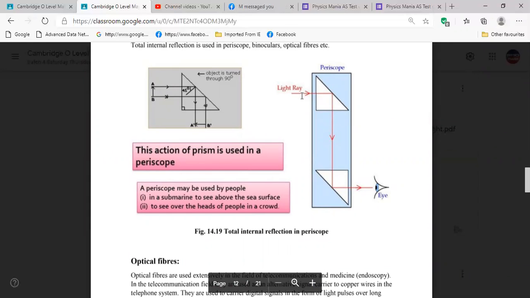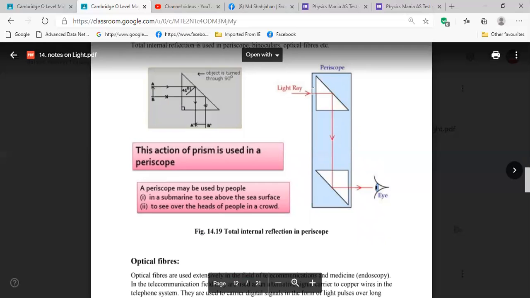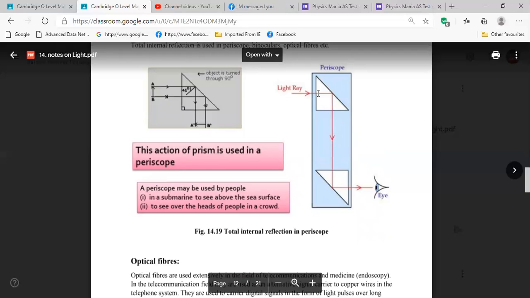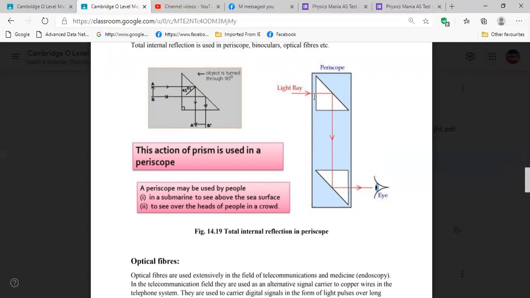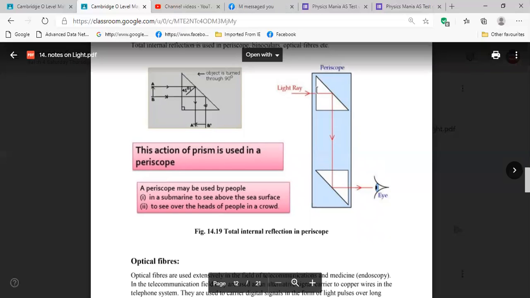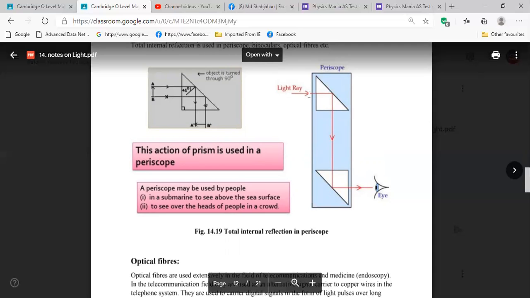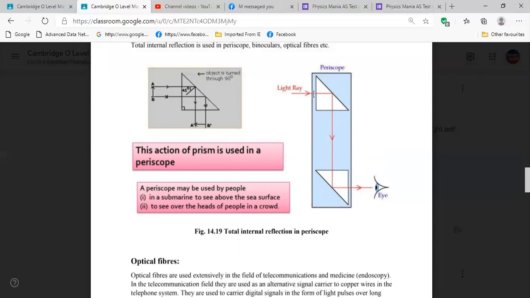One thing we have to understand from here: light rays are going into the glass block, and the angle here, the light has 0 degrees with the normal, isn't it? Yes, sir. When light enters here into this prism, that time the angle is 0 degrees because it's going along the normal, isn't it?